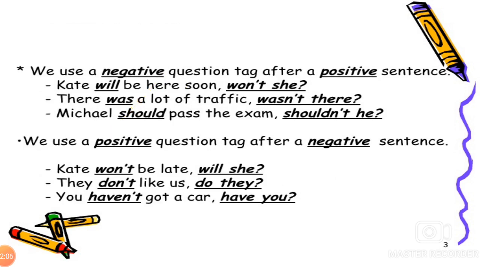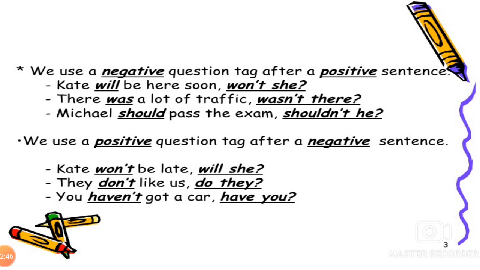We use a negative question tag after a positive sentence. For example, there was a lot of traffic, wasn't there? There was a lot of traffic. This is a positive sentence. The question tag is wasn't there.